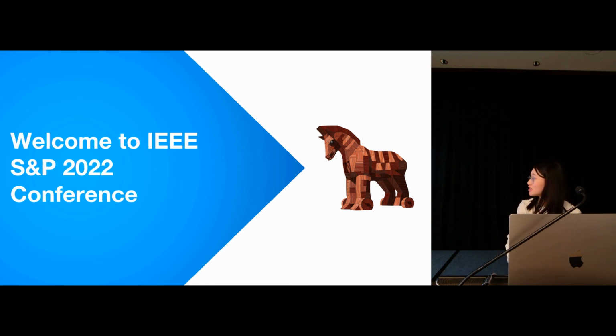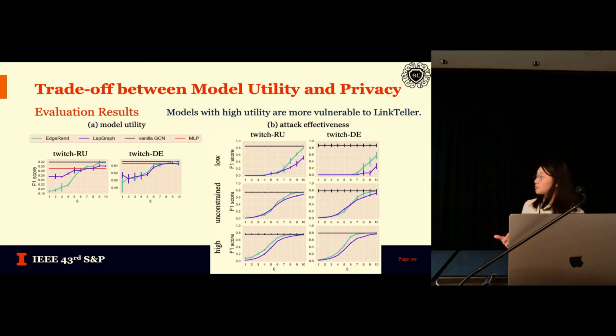Okay, I got the question. Maybe I can quickly show those results. Here, the left figure shows the model utility, which is exactly the performance on the clean data as you mentioned. On the right-hand side is the attack effectiveness.